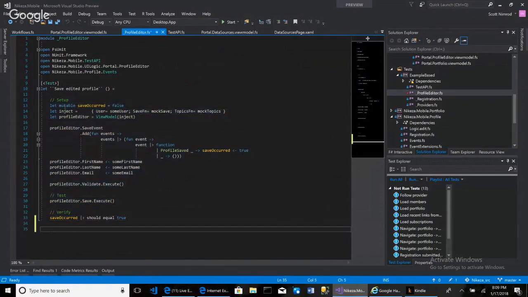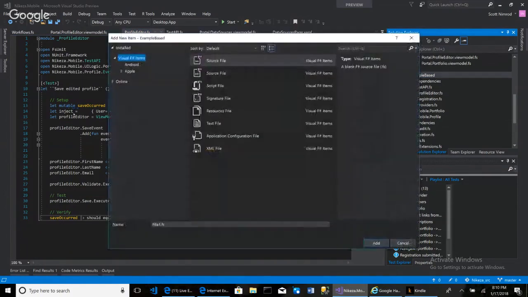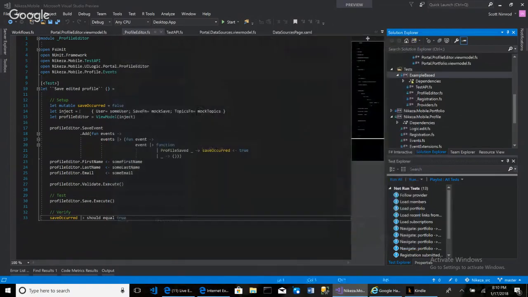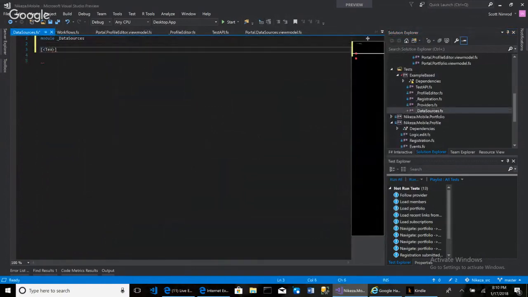Now, what if I want to do another test? Actually, what if I want to test this whole notion of data sources? So what if I add a file called data sources, something like this, and I use a convention of an underscore in front of my unit test, like this. If I do that, then I could say somewhere in here I'm going to have a test using, I think this is XU, no, this is in unit.